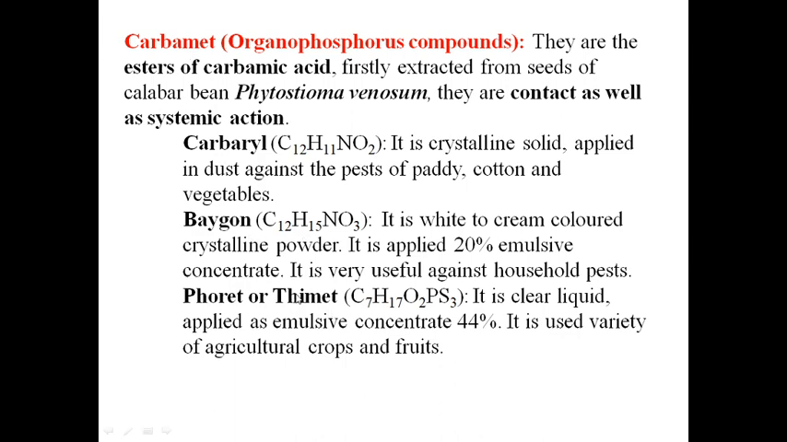Phorate and thimet, C7H17O2PS3, it is a clear liquid applied as an emulsifiable concentrate 44%. Again this is a liquid, but it is dissolved into emulsifier and produces a 44% solution, that is 44% concentrate solution. It is used on a variety of agricultural crops and fruit crops. Widely used are this thimet and carbaryl. So these are the insecticides of carbamates, OP compound.